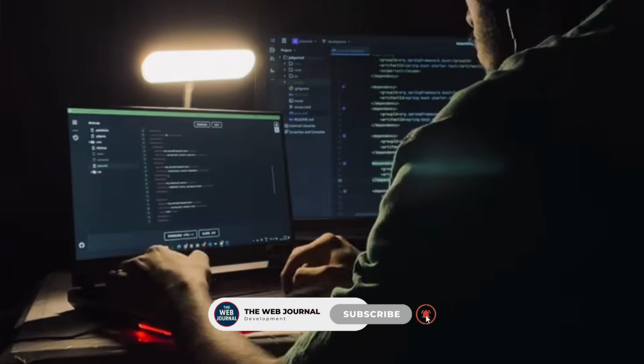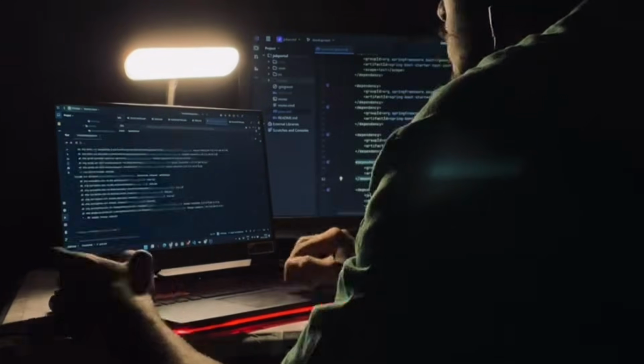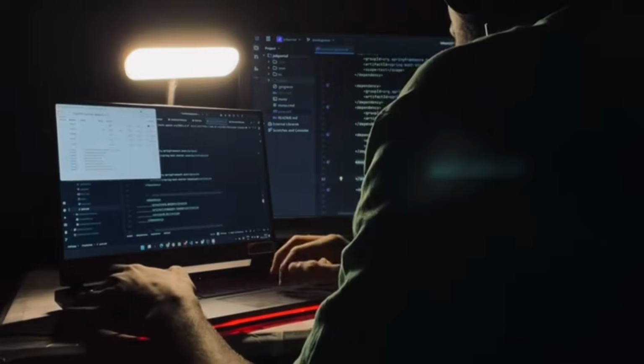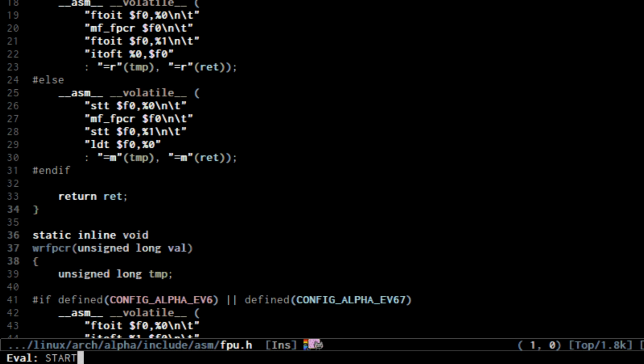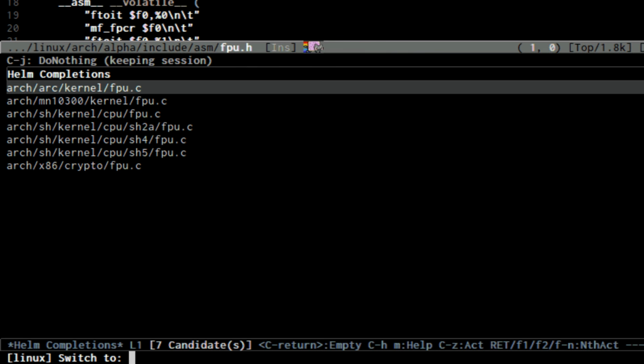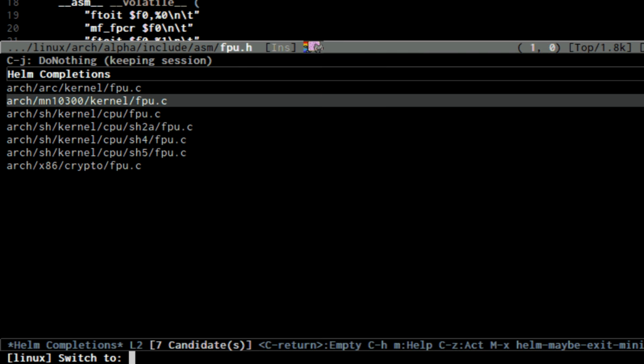The larger the codebase, the higher the chance of accidentally introducing a memory leak, a buffer overflow, or that almost impossible to track segmentation fault. Let's be honest, everyone who has worked with low-level languages has at least once caught a memory bug that was incredibly hard to reproduce and debug.